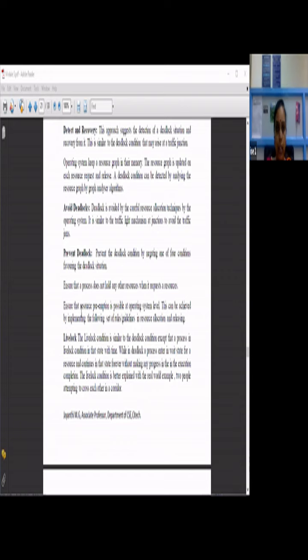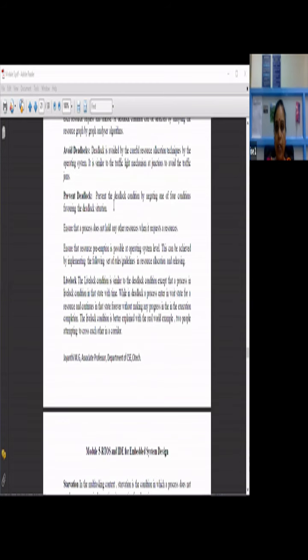Then prevent deadlock. One is avoid deadlock and the other one is prevent deadlock. Prevent the deadlock condition by negating one of the four conditions favoring the deadlock situation. So there are four conditions by which you can enter into a deadlock.